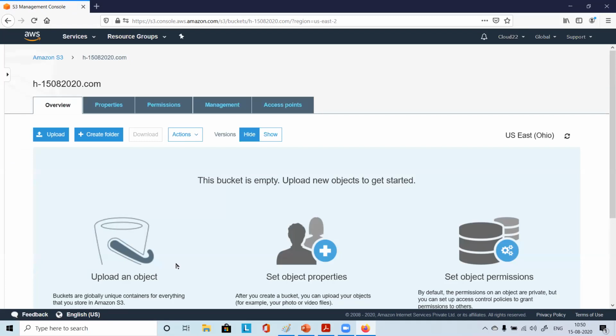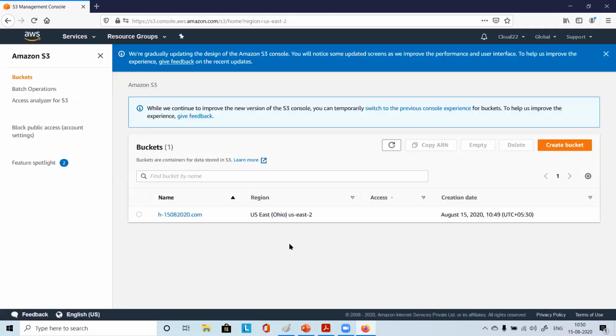Harish, once again, when I click on create bucket, it says bucket name exists. No, bucket name contains invalid characters. I just gave test bucket 15 AUG. Did you use capital letters? No, I did not. And did you use any hyphen at the end?